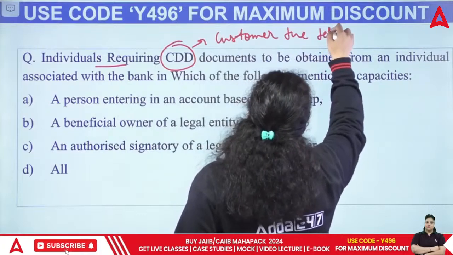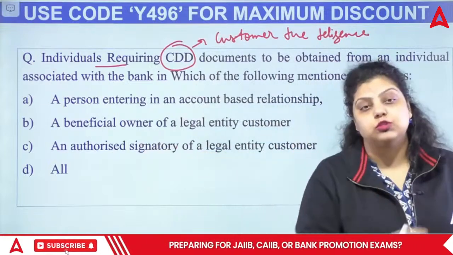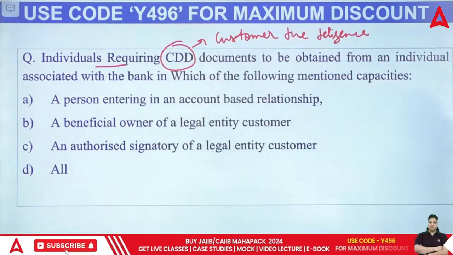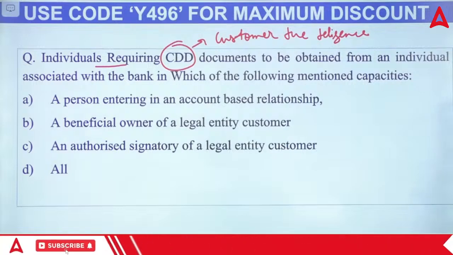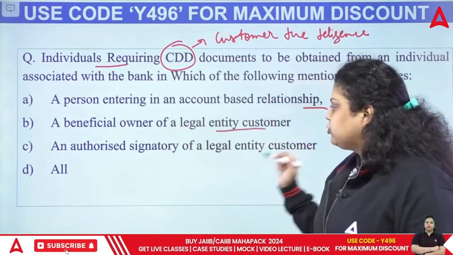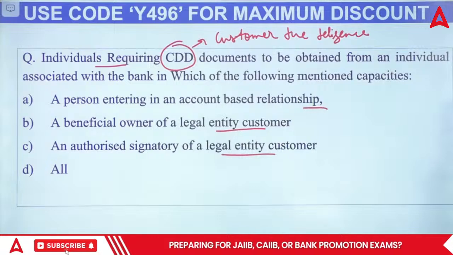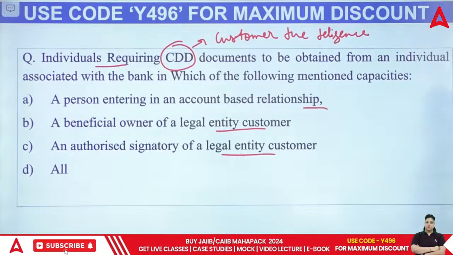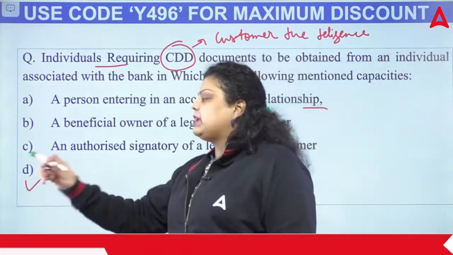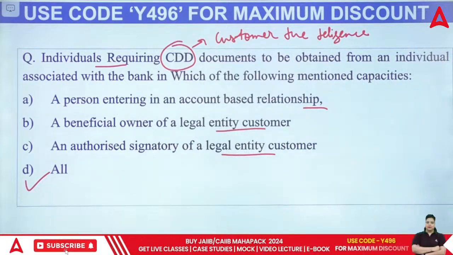Customer due diligence simply means you have to inspect the customer, right? The inspection has to be done. That's the customer due diligence. So which of the following mentioned capacity should be there? A person entering in an account based relationship, a beneficiary owner of a legal entity customer, an authorized signatory of a legal entity customer, or all of the above. In which case, right, is an individual required to provide the customer due diligence? And the answer will be in any of these cases. It means in all of these cases, the customer due diligence is required. So right answer for this question will be your D.